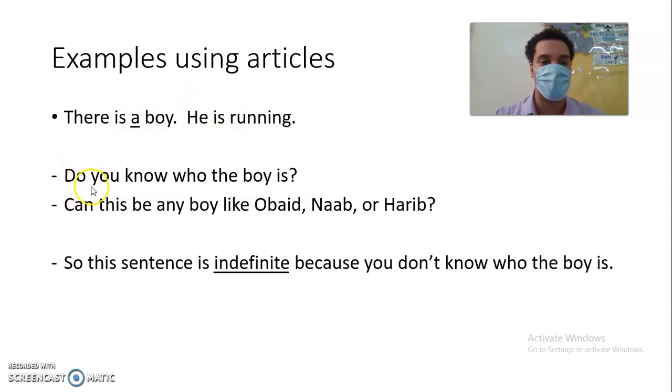It says, do you know who the boy is? Do you know who the boy is talking about? Can this be any boy like Obaid, Nab, or Hadub? Yes, it could, because we don't know who the boy is. So this sentence is indefinite because you don't know who the boy is. Let's keep going.